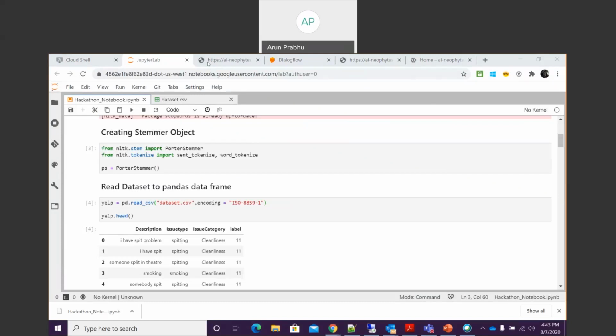Since it is an NLP problem, we imported NLTK packages, removed the stop words, and did stemming, and we have a class. We are picking up only a few data points from the data set and we do stemming first. Once stemming is done, we will split the data set into two: a train data set and a test data set.